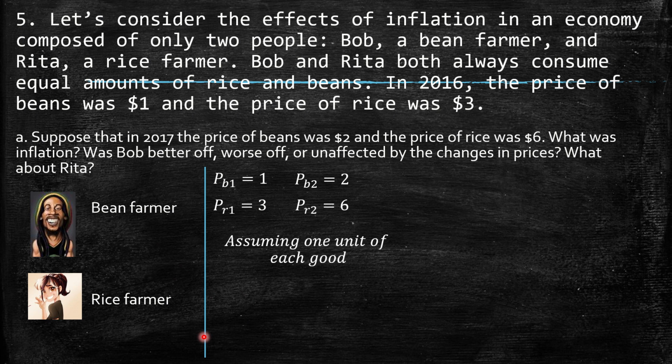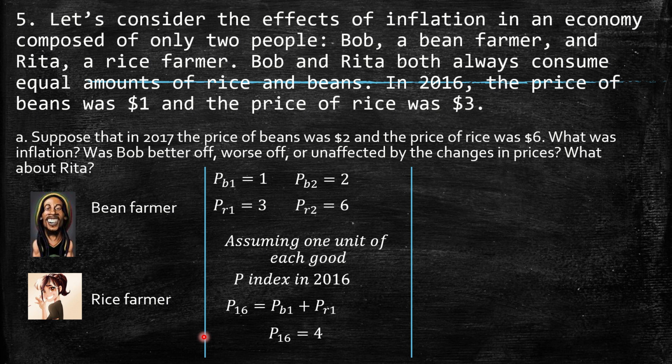So we are assuming the basket in the price index, the CPI, is composed of one unit of each good. So the CPI should be equal to the price of beans plus the price of rice, and this should be the CPI in 2016.